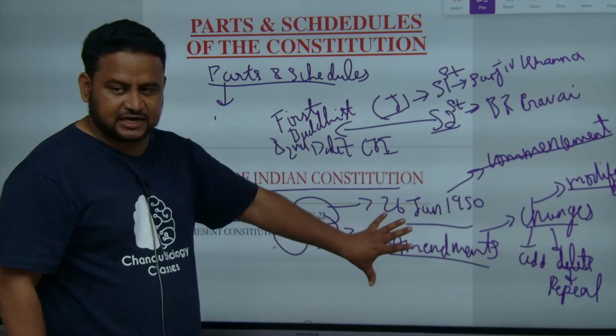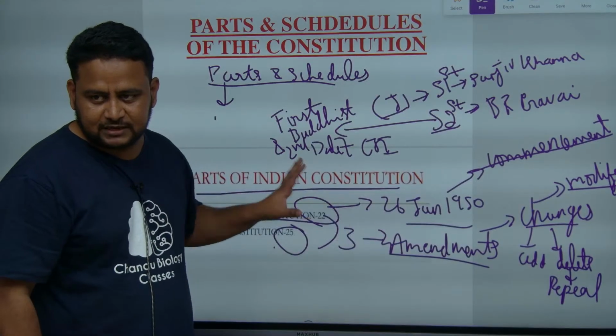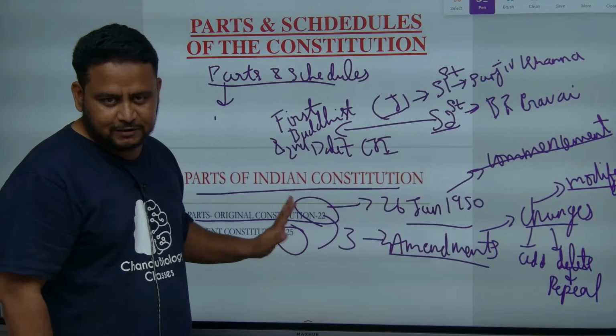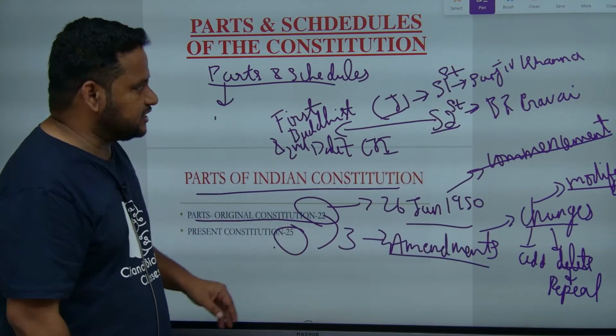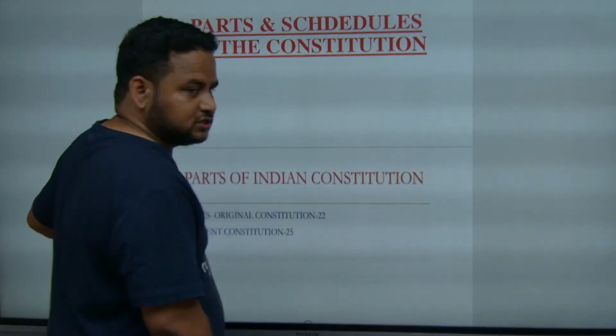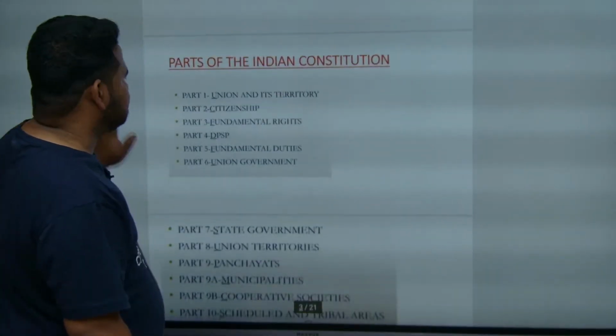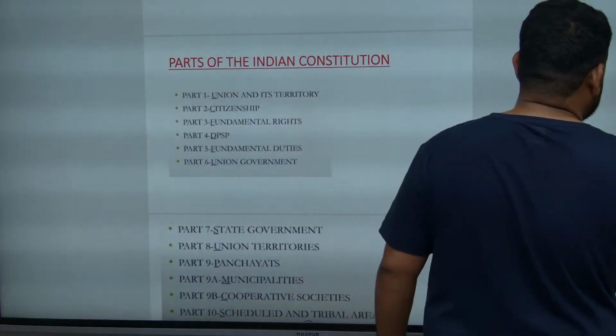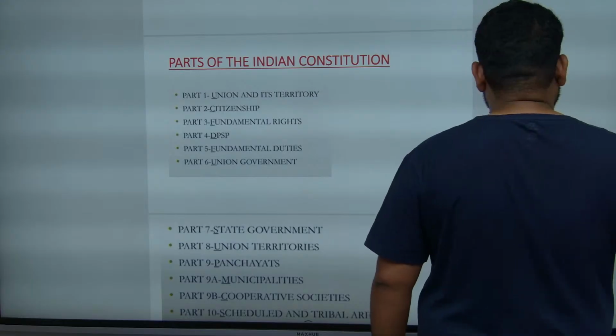So I was telling about amendments. Let us not deviate from the topic. Here we are talking about parts and schedules. There were 22 parts, and now there are 25 parts because of amendments. So let us continue from here. Parts of the Indian constitution. We have to learn one by one. I told you there are 22 parts. Let us learn each of them.